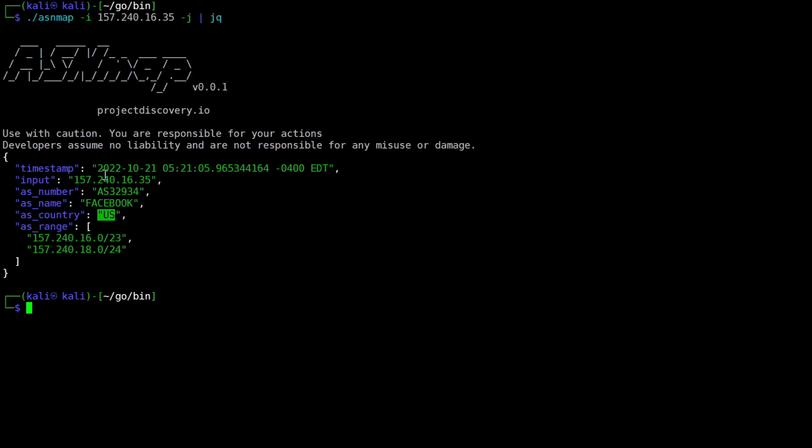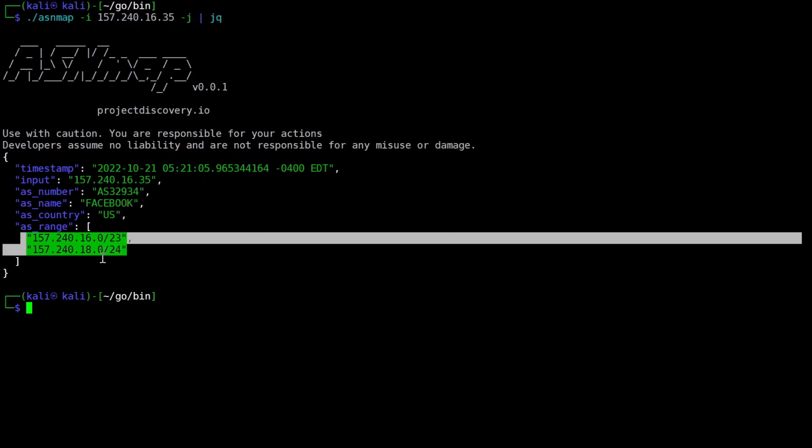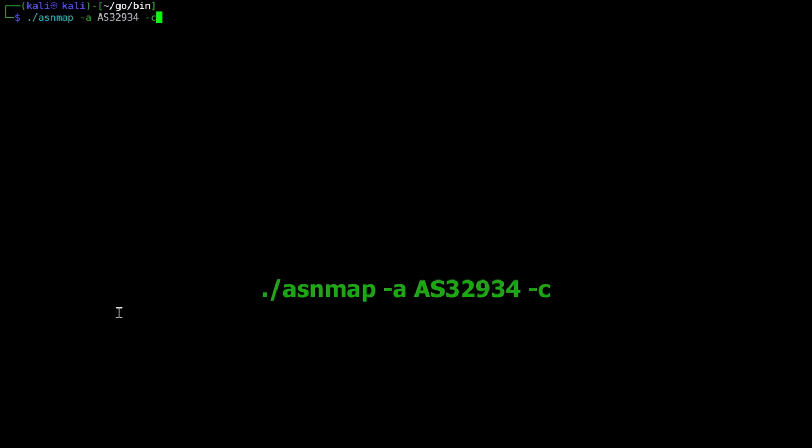So here you can see which country it belongs to, what the name of the AS organization is, and what the AS number is. Let us note down this AS number, that is 32934, and let us try to enumerate more IP blocks under this AS number, because these only 2 IP blocks are not the whole of Facebook. We can get more out of this. So let me punch in the command here. Let us say AS 32934, and let us go with the CSV output and see what we are getting. Okay, now it is done, and there we go.